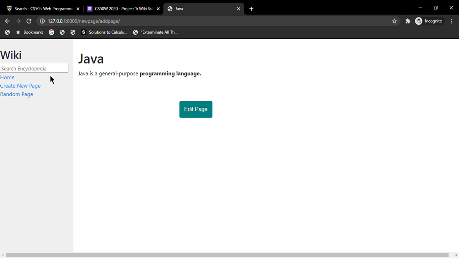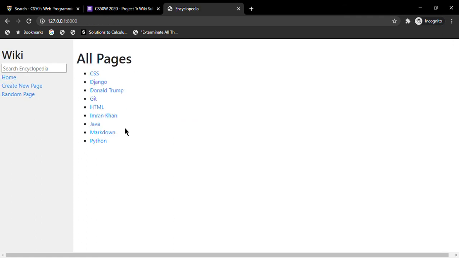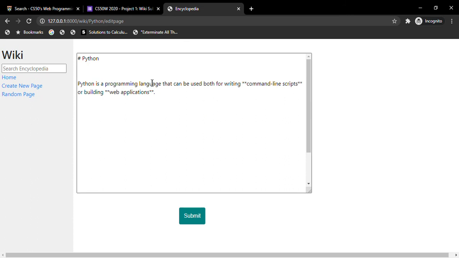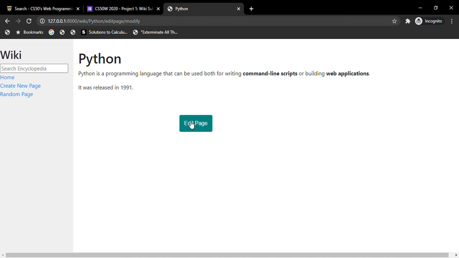There's also another feature that we can edit a particular page. For example, if I go to the Python page and press this button, I'll be shown this text area which is already pre-filled with the current contents, and I can write in whatever I want to. Like I write it was released in 1990. Then when I submit it, I'm redirected to that page with its updated contents.